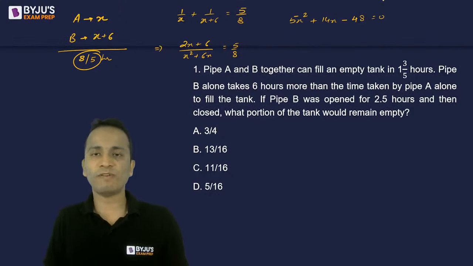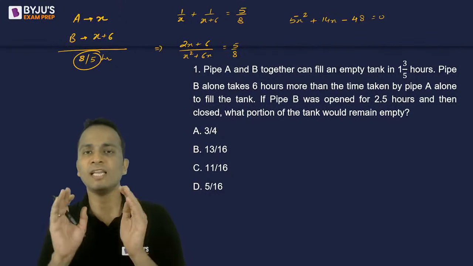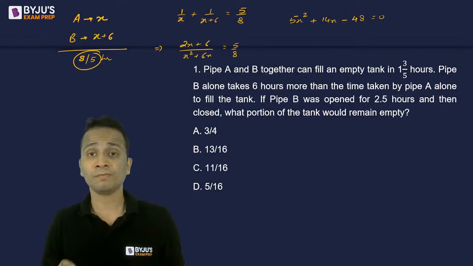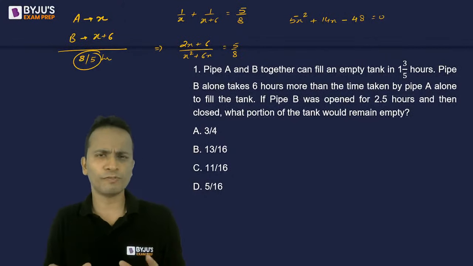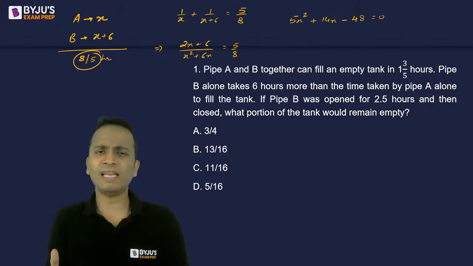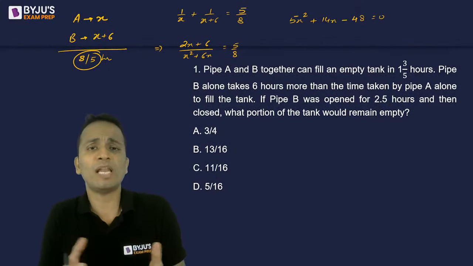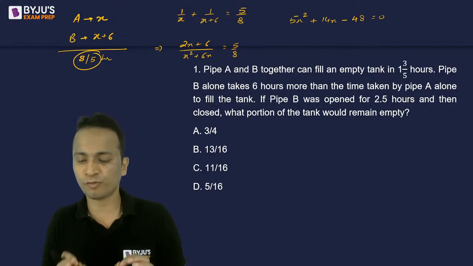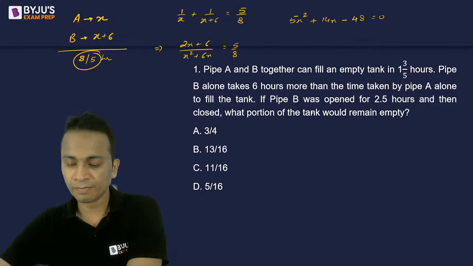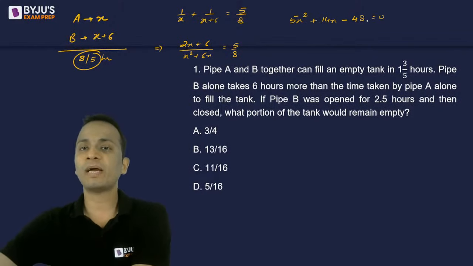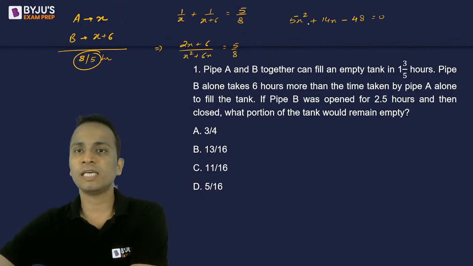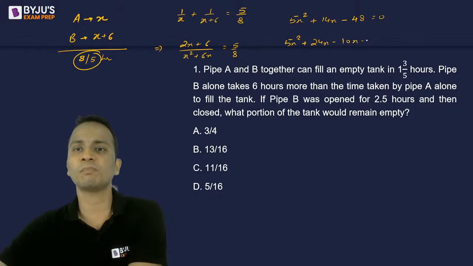Now I'll have to factorize this quadratic equation and obtain the value of x. There might be two different values of x. If I get both values as possible, then I'll see which value can be selected. So let us first simplify this. 5x square plus 14x minus 48, when factorized, gives 10 and 24. So 5x square plus 24x minus 10x minus 48 equal to 0.